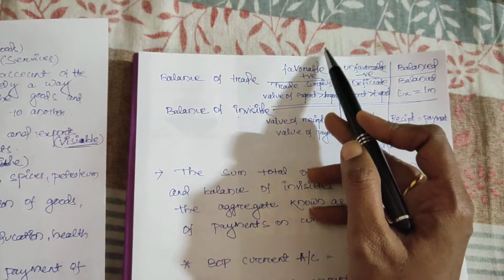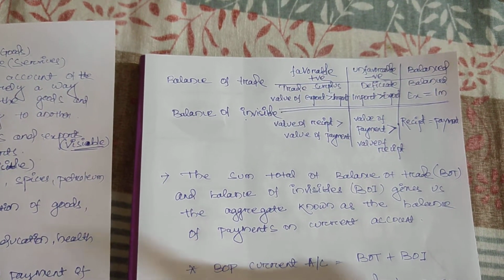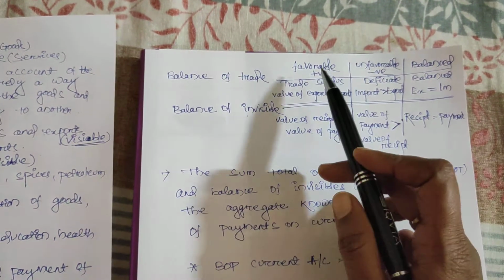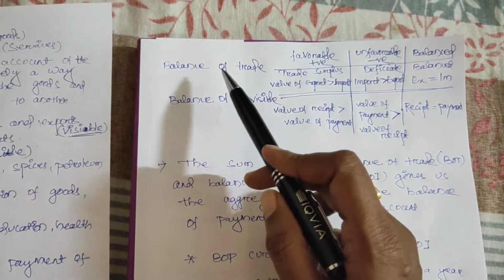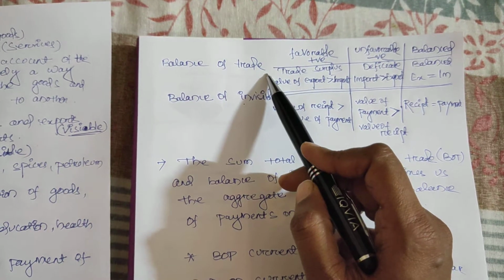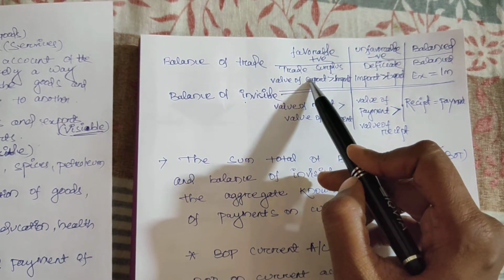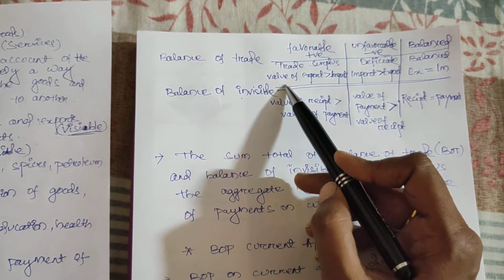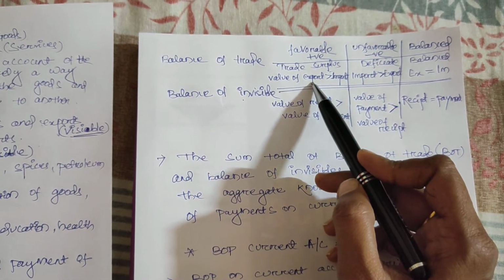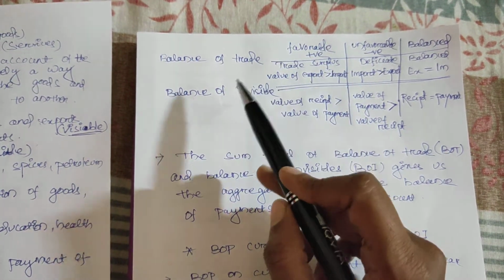They both can be favorable, unfavorable and balanced. They can go through three situations: favorable, unfavorable and balanced. Balance of trade is called favorable when it is in surplus position. What does surplus position mean? When the value of export is greater than the value of import, that is known as favorable balance of trade.